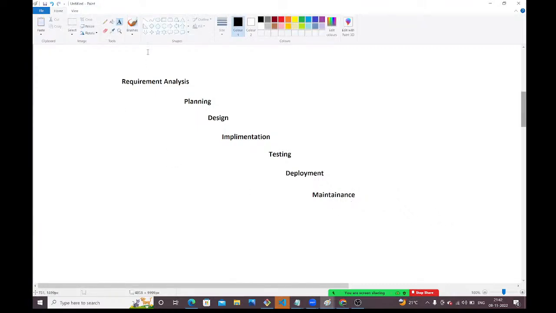See guys, so these are the different phases we have in waterfall. Let me explain guys. Please wait. Please give me some time. I will explain step by step. Let me draw the diagram first.